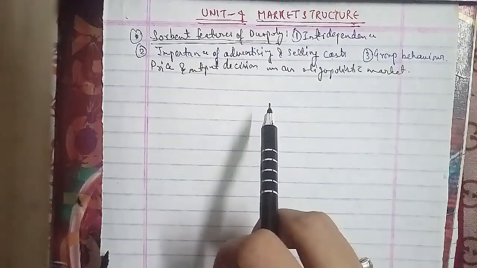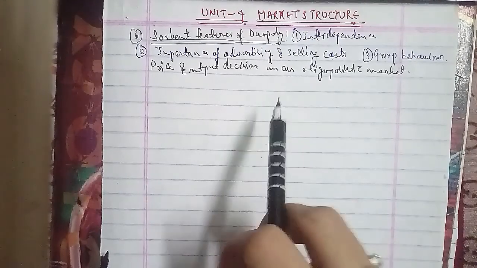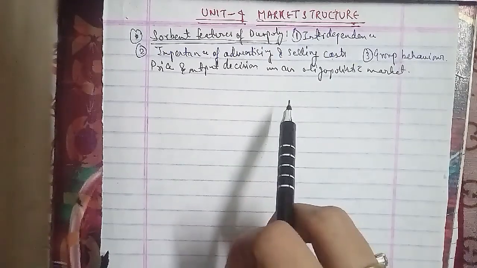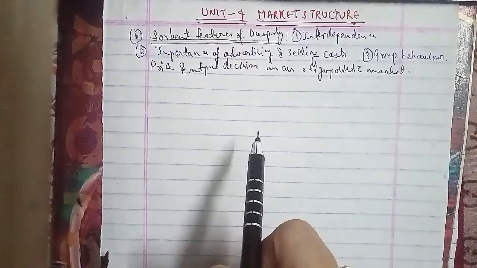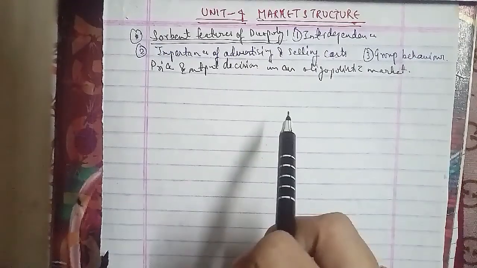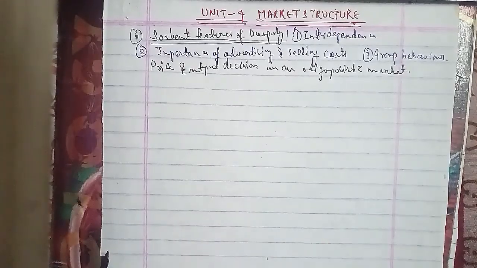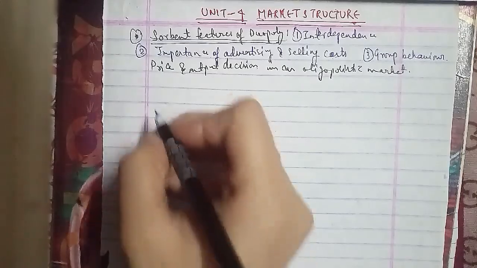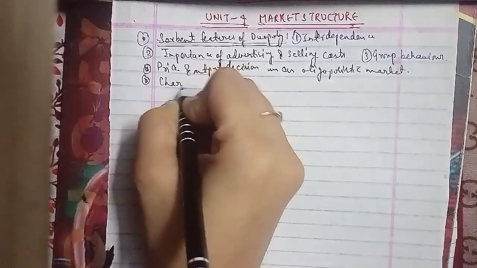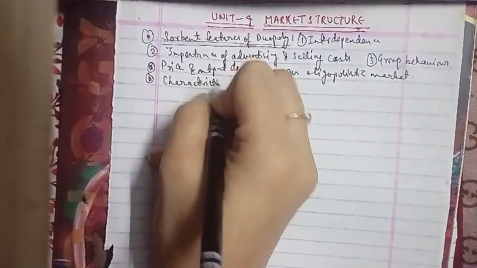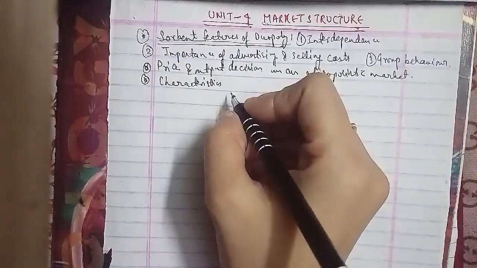The other question is a short answer type question which can be asked for 2 marks. It was asked in 2016-17: write down the characteristics of monopolistic competition. So here we will talk about the characteristics of monopolistic competition.